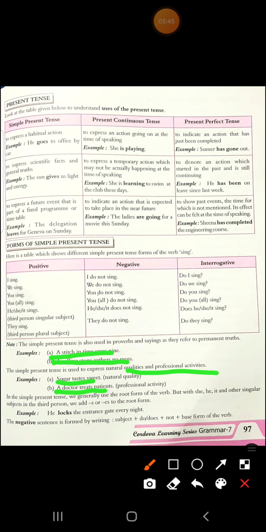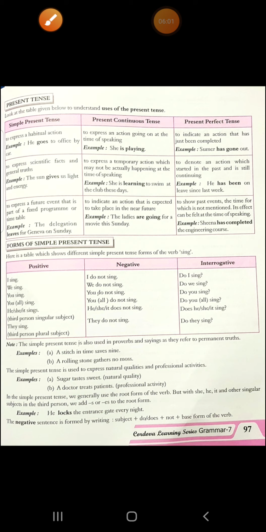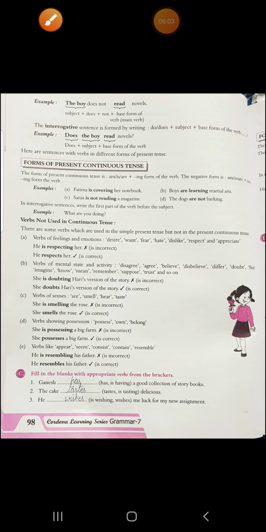Okay. Then in simple present tense, we generally use the root form of the verb. With he, she, it, or other singular subjects, we add es or s to the root form, like he locks the gate. For the negative, we use subject plus do/does plus not plus the base form of the verb. Alright.